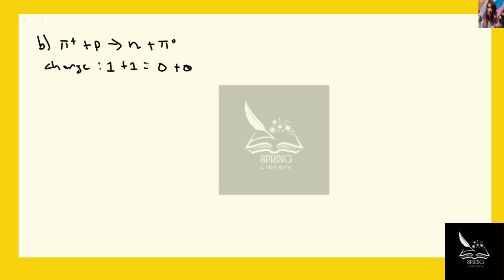So these do not equal, so therefore charge is not conserved. So this reaction is forbidden because of conservation of charge.